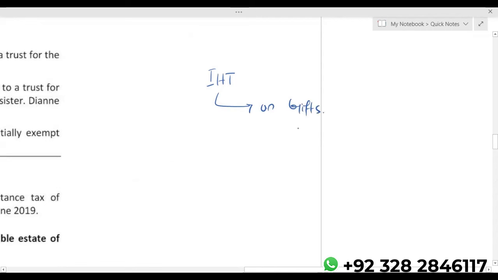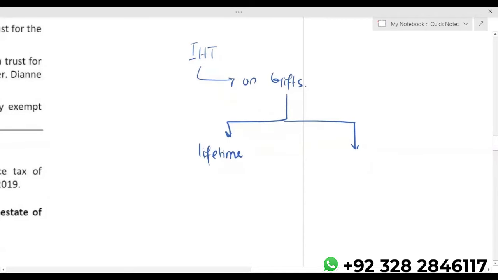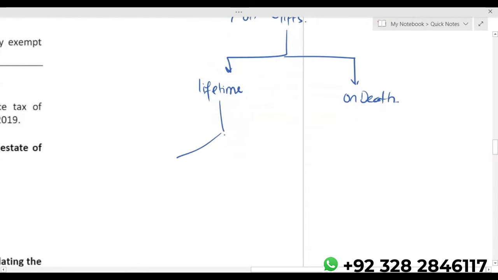When we say gifts, then there are timings of gifts. One could be a lifetime gift, means when the donor is alive and donor is giving the gift, so it means during the lifetime of the donor. Another timing is gift on death. When we say lifetime gift, then there are two possibilities. One is PET, potentially exempt transfer, another is chargeable lifetime transfer.